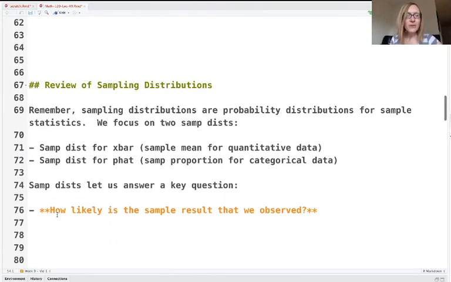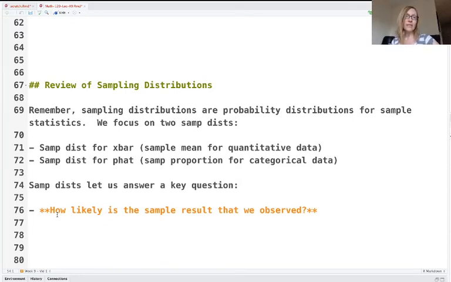Okay, let's see, what are we doing today? I thought for our first video, we could do a review of sampling distributions, the thing that we've been talking about for the past week and a half in this class. Remember, sampling distributions are probability distributions for sample statistics. We've got two of these that we think about a bunch. If we're talking about quantitative data, then the sample statistic that we think about is the mean, or the average. So the sampling distribution there tells us how likely a particular sample average is.